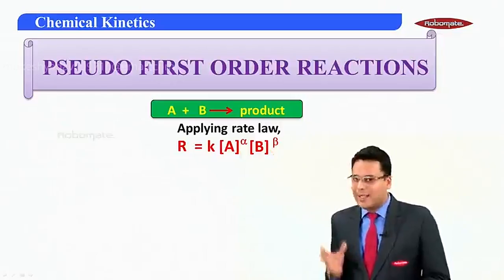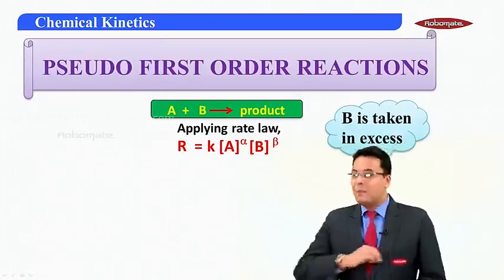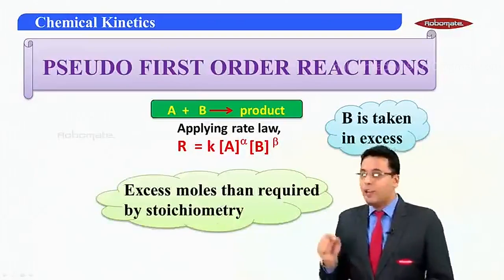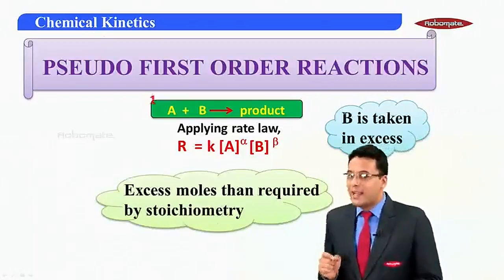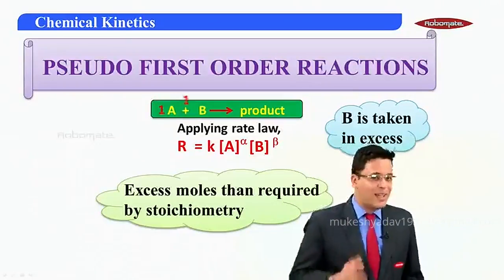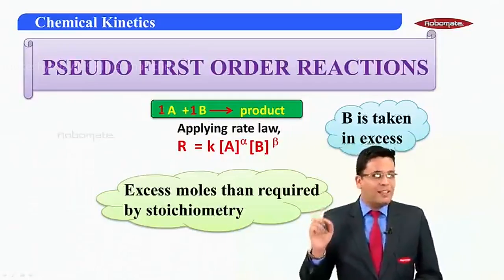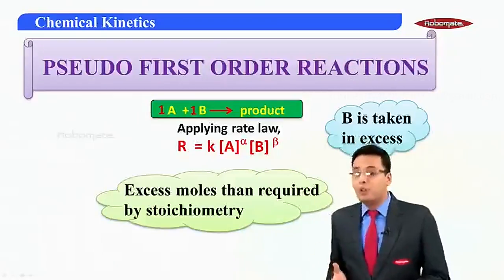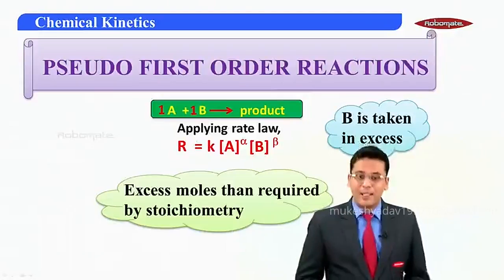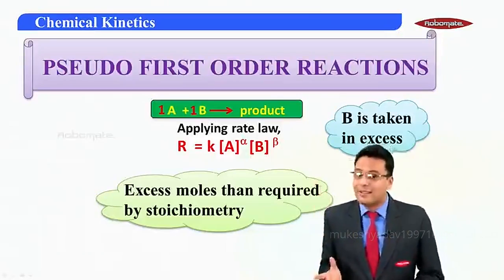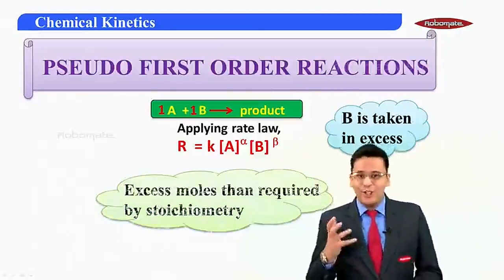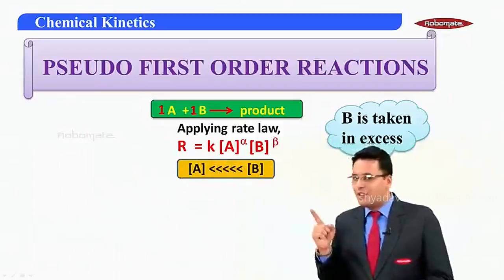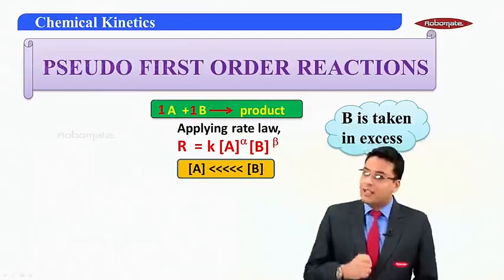So here, if B is taken much more in excess than the required stoichiometry, according to stoichiometry, it is 1 mole of A reacting with 1 mole of B. So if B is taken much more in excess than just 1 mole, let's say if we take 100 moles of B or 200 moles of B, that is much more in excess than the required stoichiometry. So in that case, as the reaction goes ahead, I can say that the concentration of B is much greater than concentration of A.